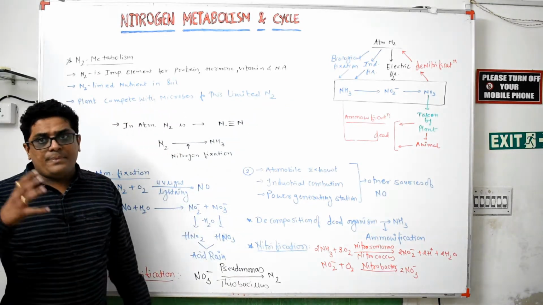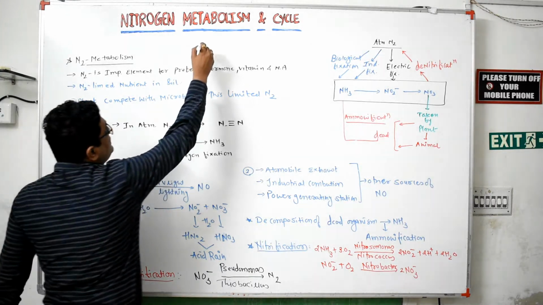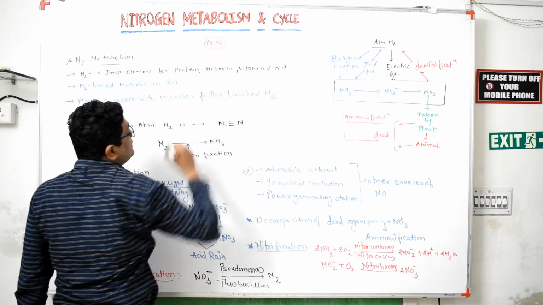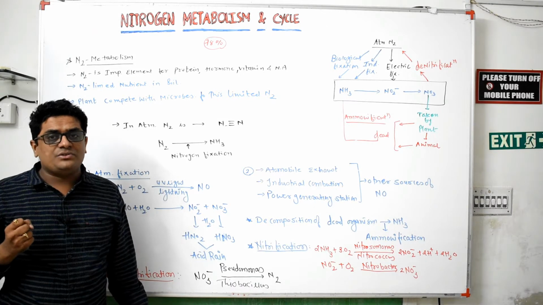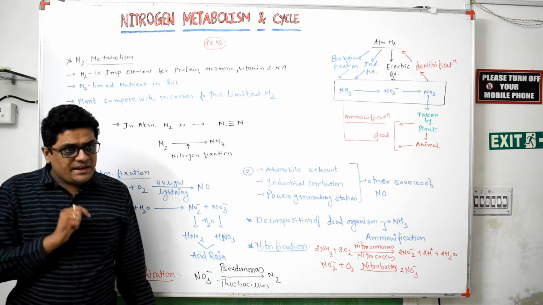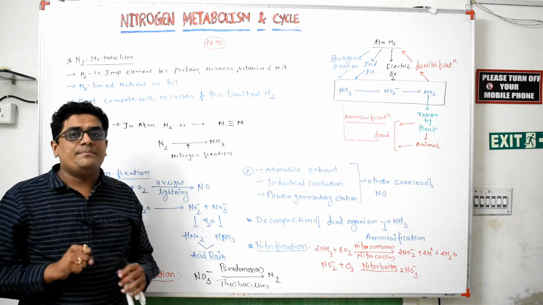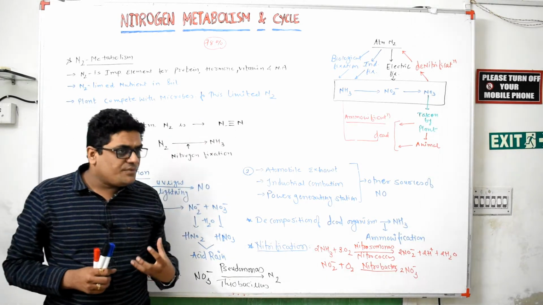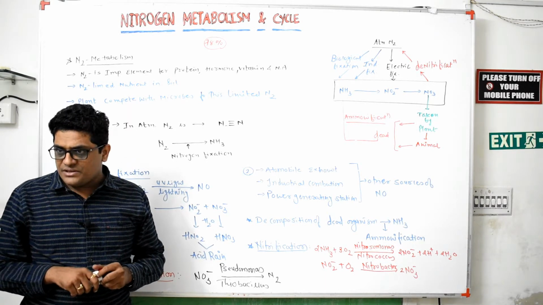In the atmosphere, around 78% nitrogen is present, but the plant cannot absorb this nitrogen directly from the atmosphere. This nitrogen is fixed into the soil and then the plant absorbs the nitrogen from the soil. The fixation of nitrogen in the soil is known as nitrogen fixation.